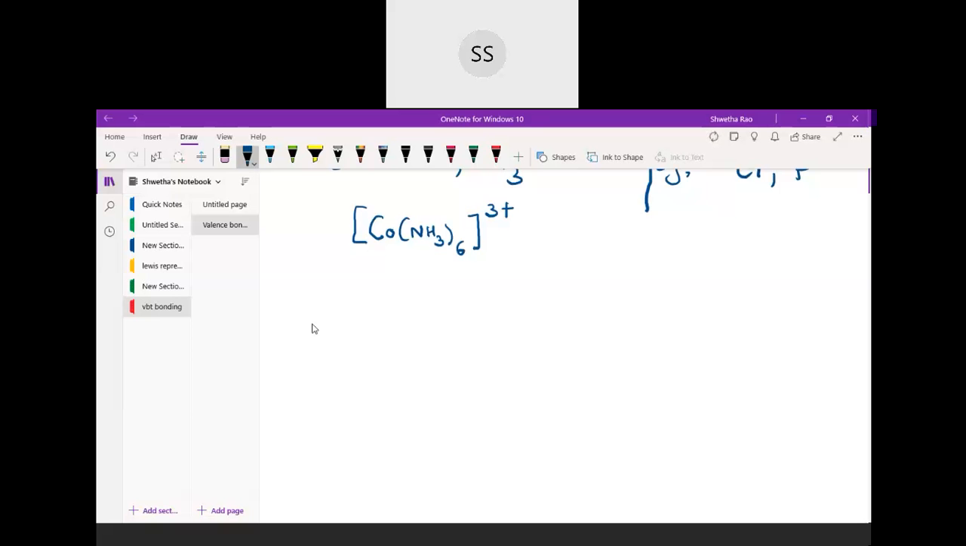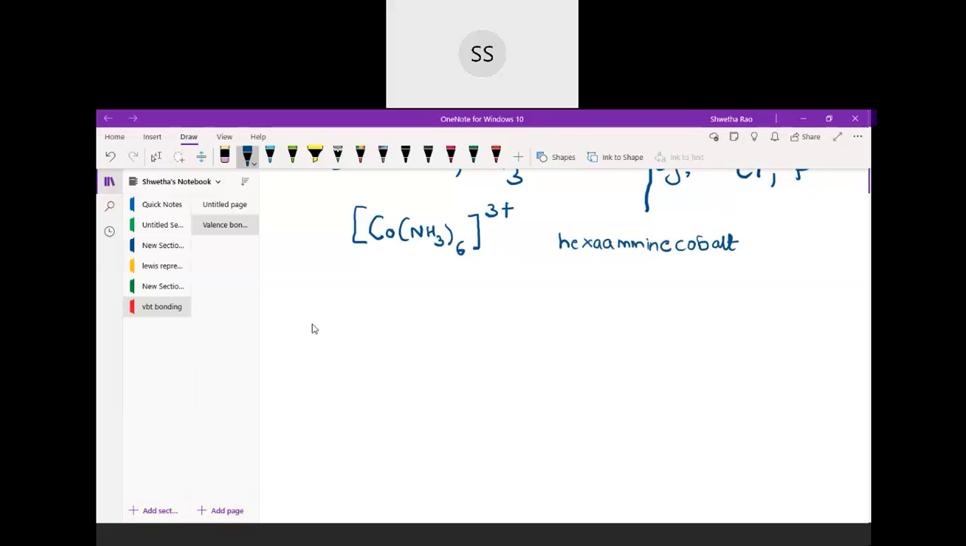Here I will start with the complex. It can be given like this, or they can even give you the name. So what will be the name of this particular complex? Cobalt [Co(NH3)6]3+. If I have to write the name, we need to start with the ligand first. There are 6 ammonia ligands, so the name will be hexaammine, and then Co, that is cobalt.